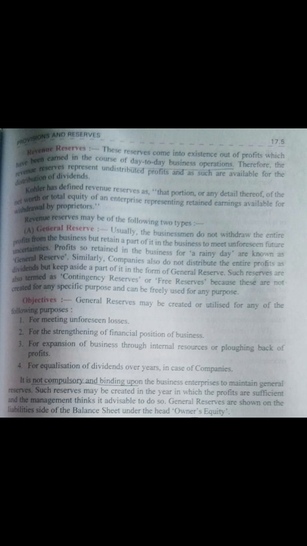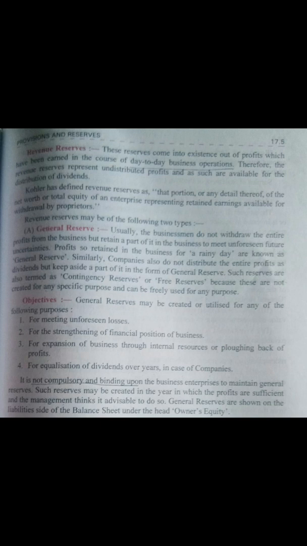As I have told you before, whatever reserves we maintain and do not classify under any category, that means if we do not assign those reserves for a specific purpose, then those reserves can be utilized for any purpose, for meeting any of the losses or any of the liability, then those reserves would be termed as general reserves. And let us see the objective of general reserves.